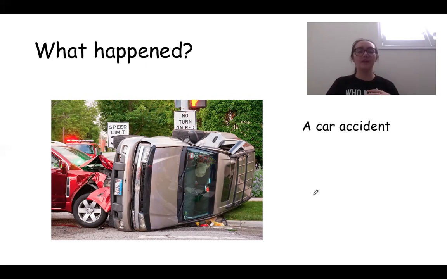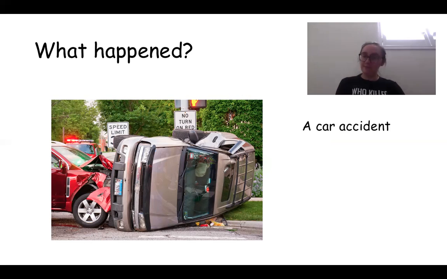So I wanted to show you a picture and show you how sometimes these questions can be answered in different ways. So for example, this picture, it's pretty clear what happened, right? What was the action that happened? Well, there was a car accident. This is a car accident.